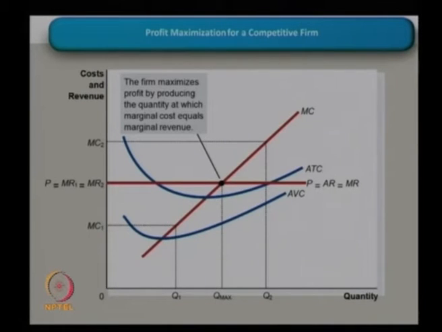Now, we will just take a numerical function in order to understand how the profit maximization is done using both these conditions. So, we will take a TR function, we will take a TC function, and then from there we will try to maximize the profit using the sufficient condition and the necessity condition, and see what is the profit level.